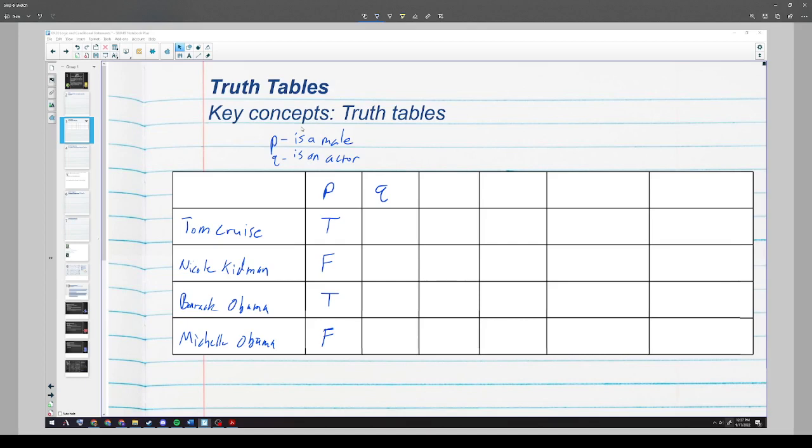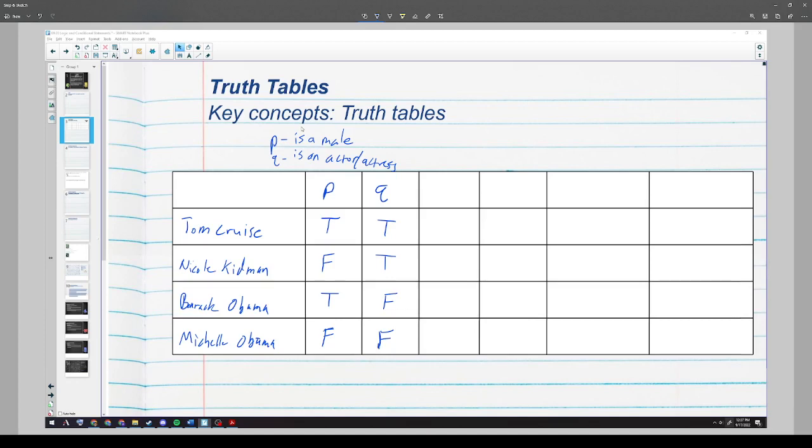Then we'll do the same for Q. We say, are they an actor? Tom Cruise is an actor, so that would be true. Nicole Kidman is an actress, so that would be true. Actor, actress. Barack Obama and Michelle Obama are not actors, at least not as their main thing they're known for, so we'll put those as false. Now what we can do is we can evaluate other statements based on these.